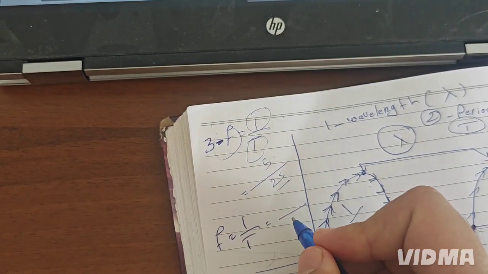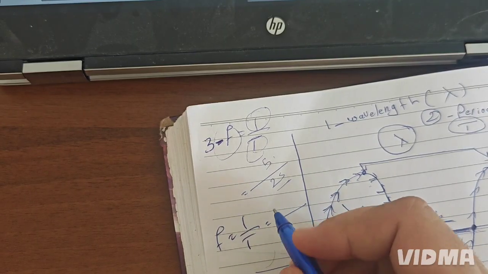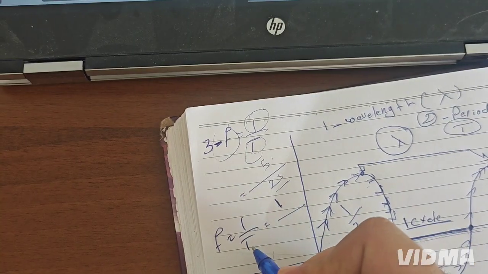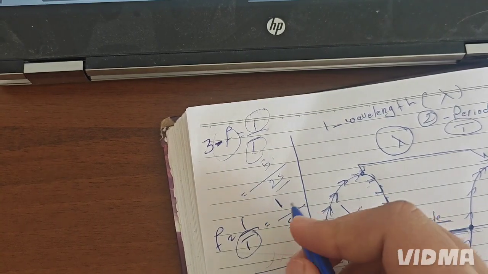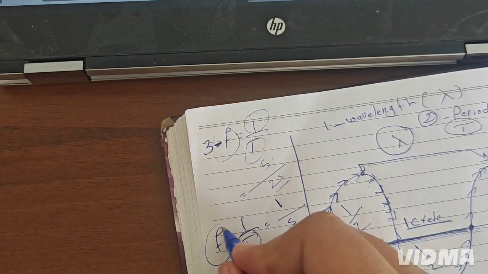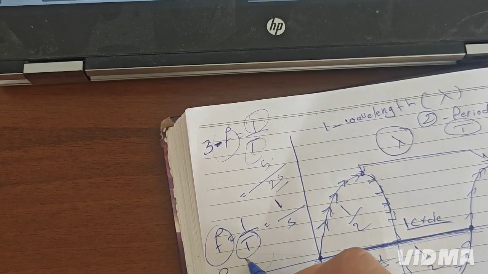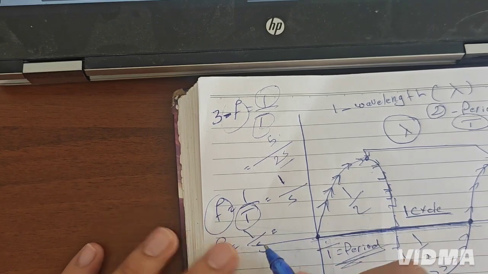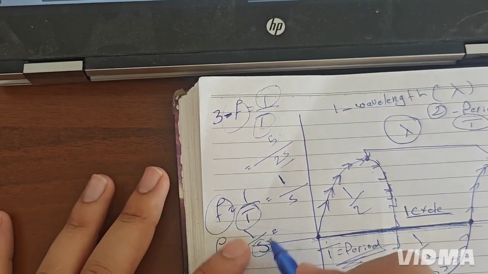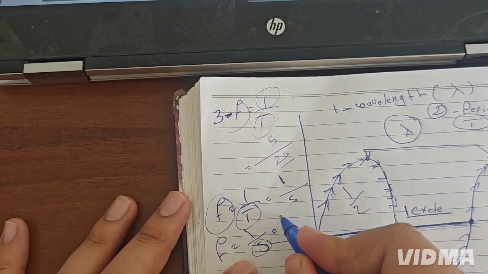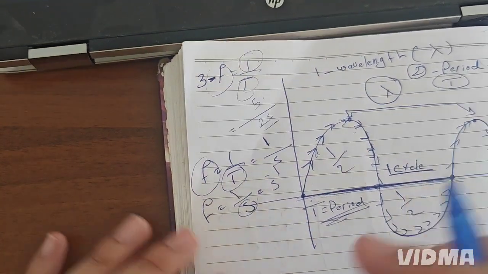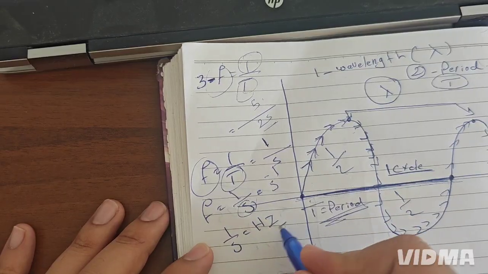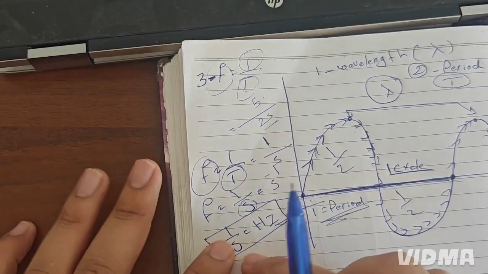Let me tell you the unit of frequency. The 1 is a constant, and the unit of time is second. So 1 over second is the general unit of frequency. Instead of 1 over second, we can flip the second up, so it becomes second to the power minus 1. Or instead of 1 over second, we can write hertz. Both 1 over second and hertz are units of frequency.